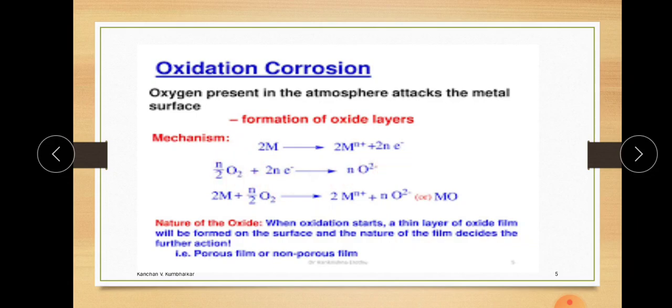When oxidation starts, a thin layer of oxide film is formed on the surface, and the nature of the film decides the further action. For example, if we take an iron rod, corrosion takes place, and if you scratch it, the iron oxide is removed from the metal, and again the corrosion process takes place successively. This is nothing but oxidation corrosion.